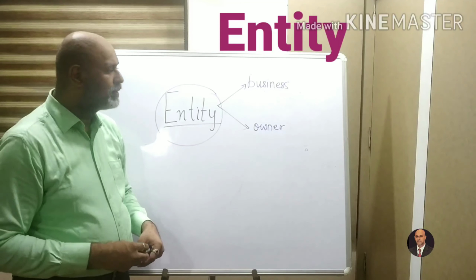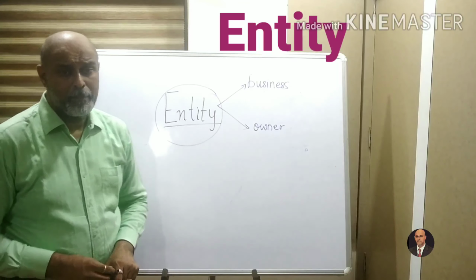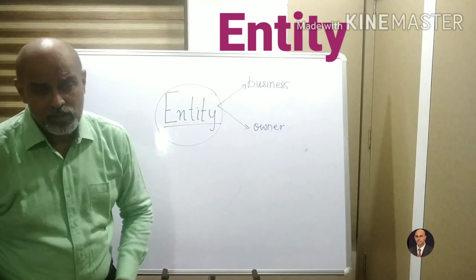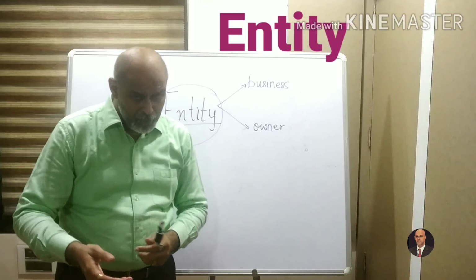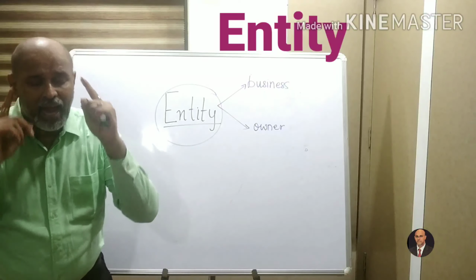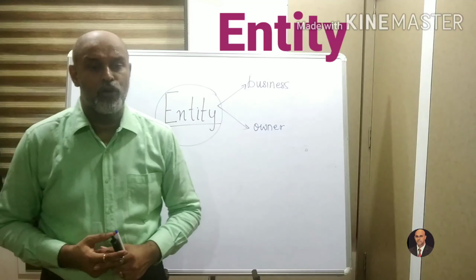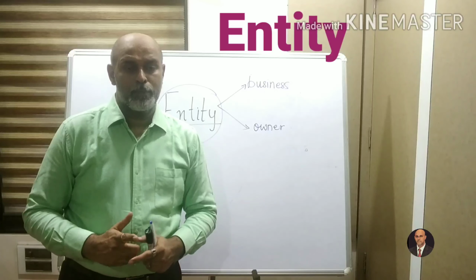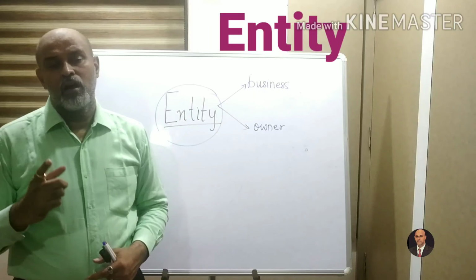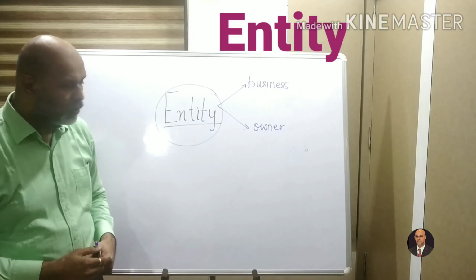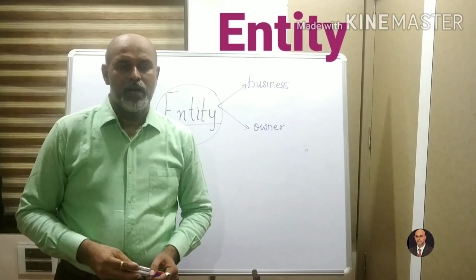And remember, whenever we are selling goods, buying goods, paying money, receiving money, we have to think from the point of view of the business and not from the point of view of the owner. So this was your second term, entity.